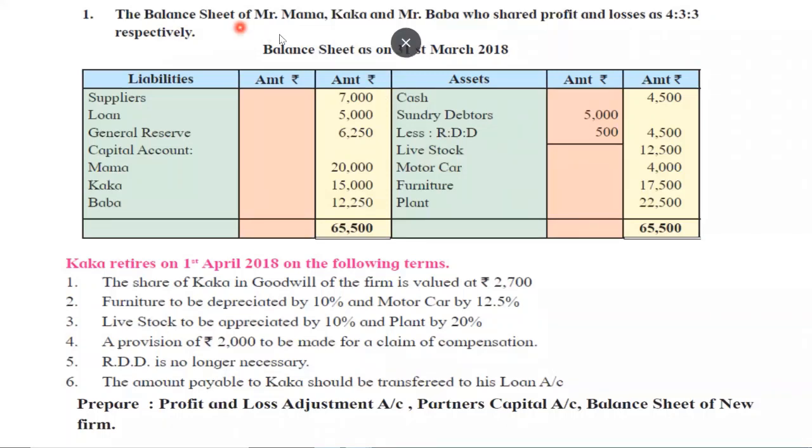The balance sheet of Mr. Mama, Kaka and Mr. Baba, who shared profit and losses as 4:3:3 respectively. Balance sheet as on 31st March 2018 is as follows. Cash, debtors, reserve for doubtful debt reduced. We have written the amount in the net column. Livestock, what is livestock? Like we have bulls, horses, all these are livestock. So livestock is also a kind of asset. Next is motor car, furniture and plant.